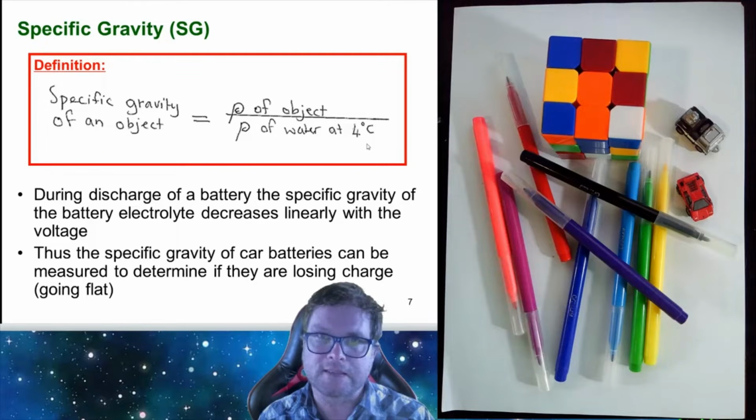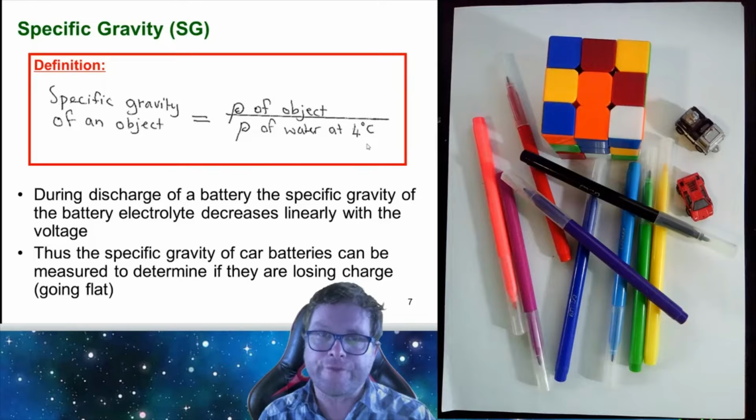In recent years, or maybe years gone by, it was important to test car batteries to find out if they're still working well and still holding their charge. People would actually measure the specific gravity of the electrolytes, the liquid in a car battery.